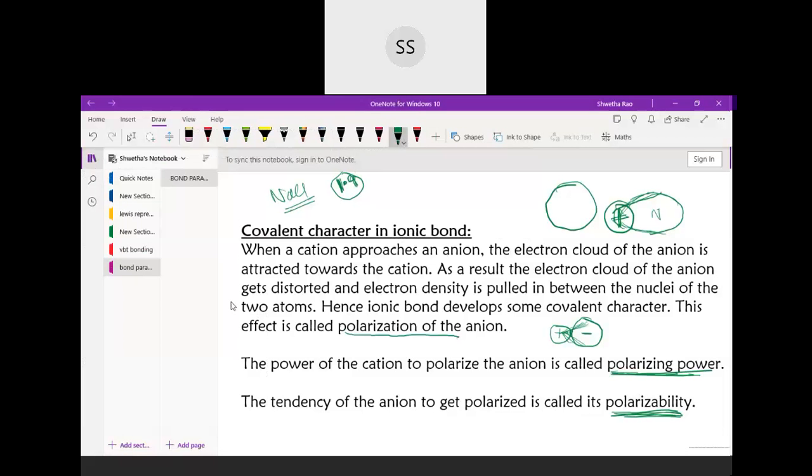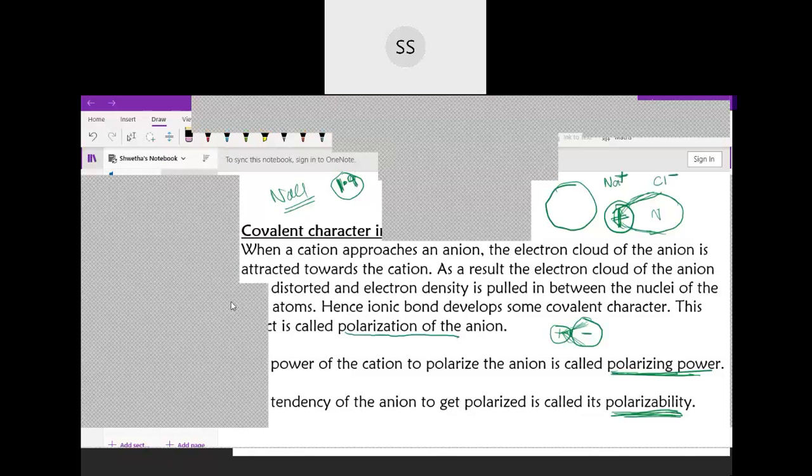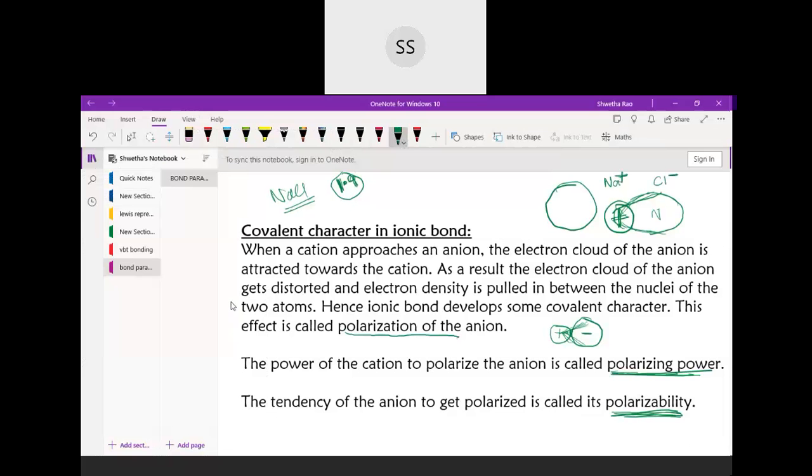Ion and atom: see, atoms are neutral. They have an equal number of electrons and protons. But in ions, the ratio of protons and electrons is different. For example, if you take the sodium ion, Na plus, you will see that the proton ratio is more compared to electrons. So that is the difference between ion and atom.